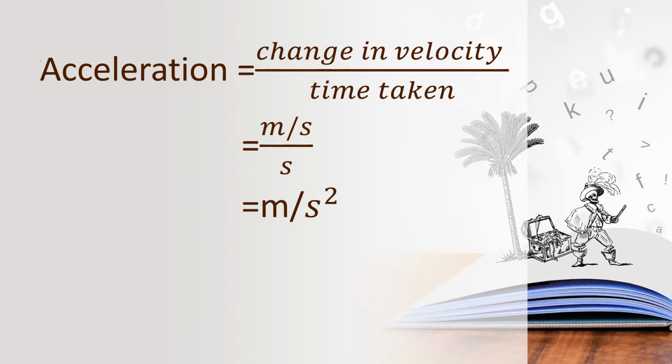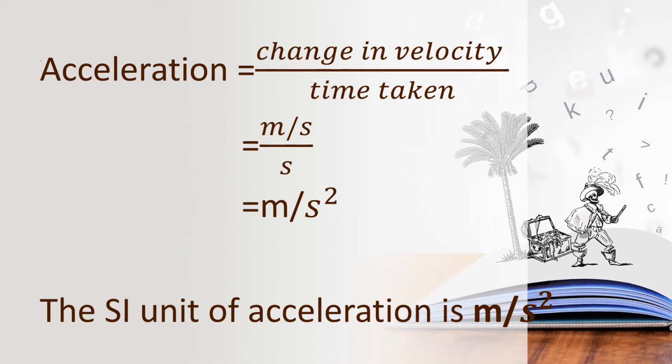Children, what is the SI unit of velocity? Meter per second, is it, children? The SI unit of velocity is meter per second. So what is the time taken? What is the SI unit of time? Seconds, is it? So the SI unit of acceleration is meter per second square. Okay, children, so the SI unit of acceleration is meter per second square.